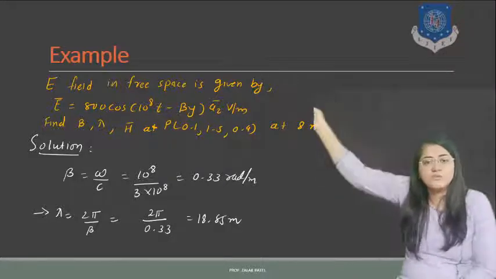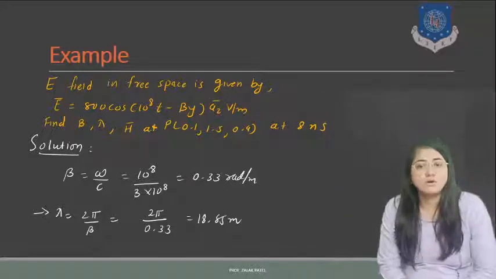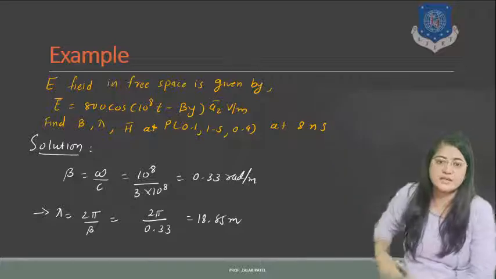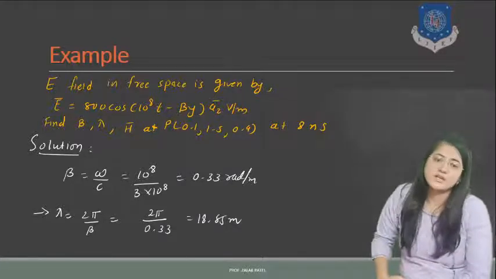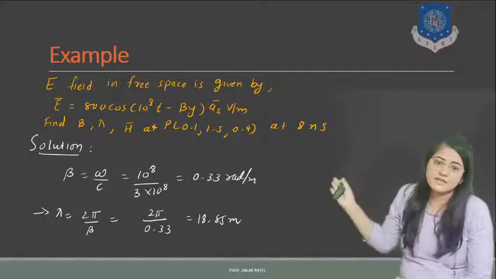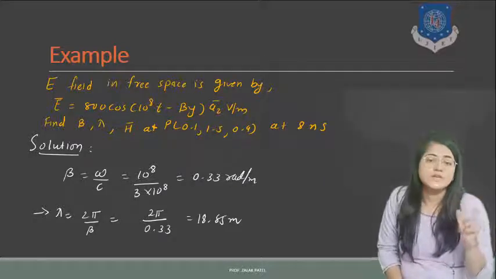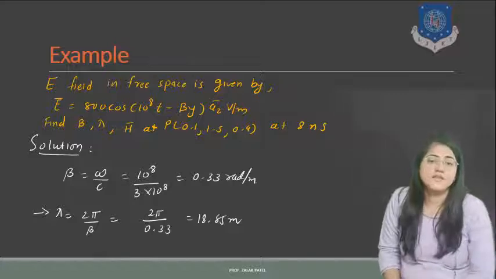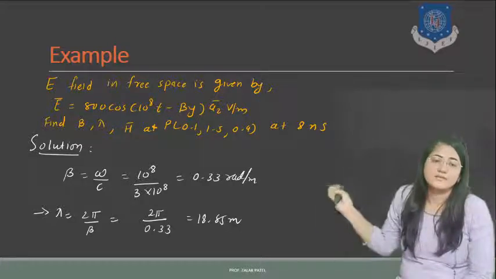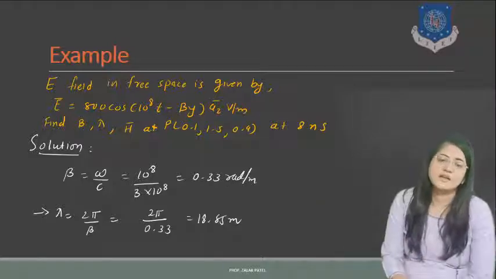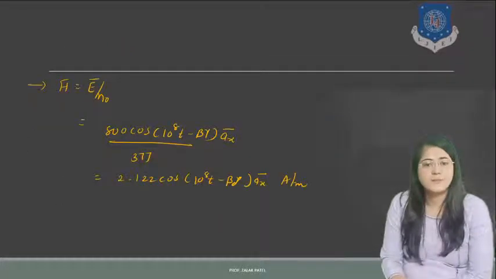Here you have to compare this equation with E0 cos (omega t minus beta y). So here in place of omega there is 10 raised to 8, so 10 raised to 8 upon c. So beta will be 0.33 radian per meter. Now beta has a relation with wavelength, that beta equal to 2 pi by lambda, and that's why lambda is 2 pi upon beta, meaning 2 pi upon 0.33 is nothing but 18.85 meter, that is lambda.